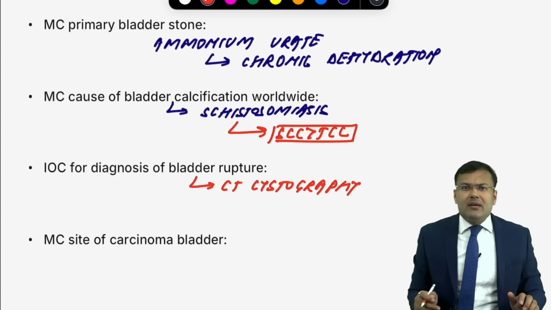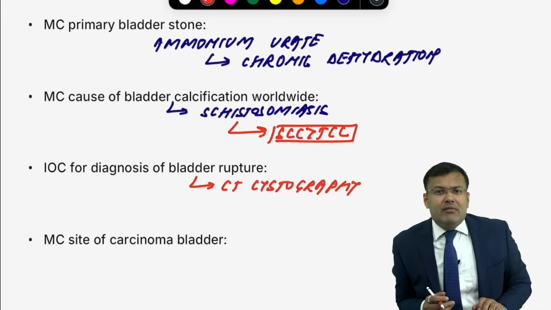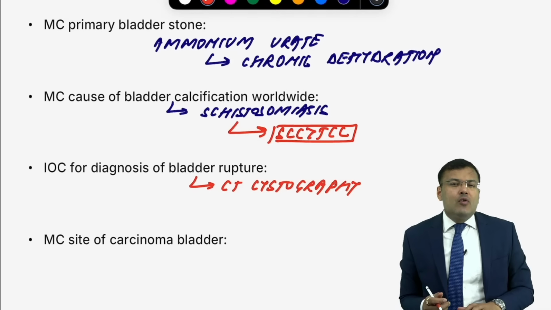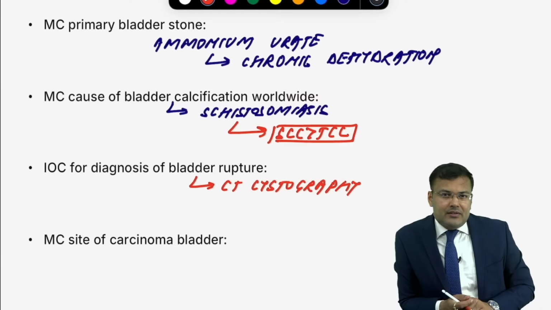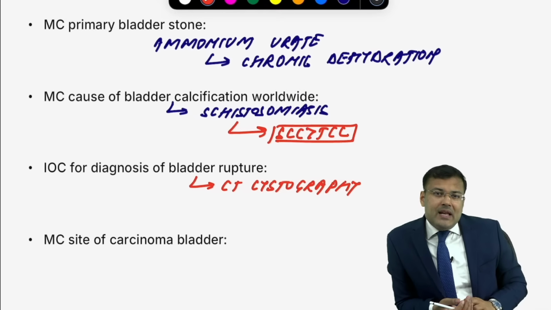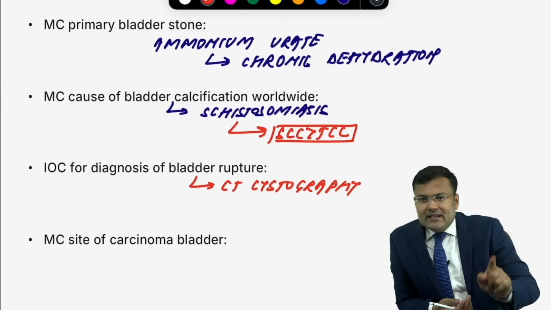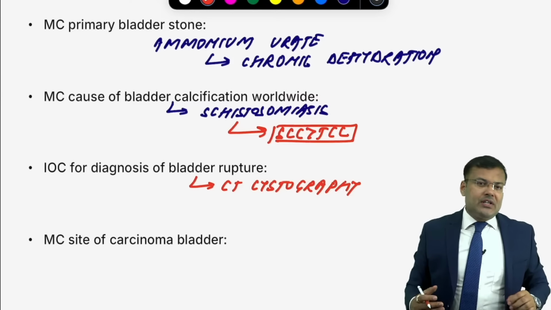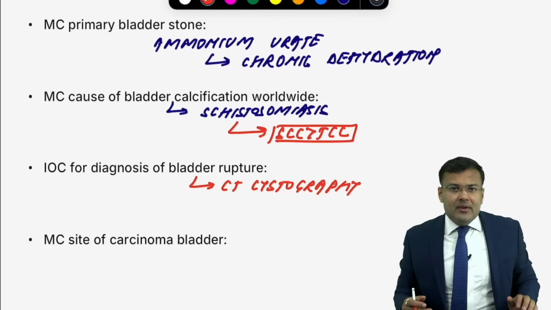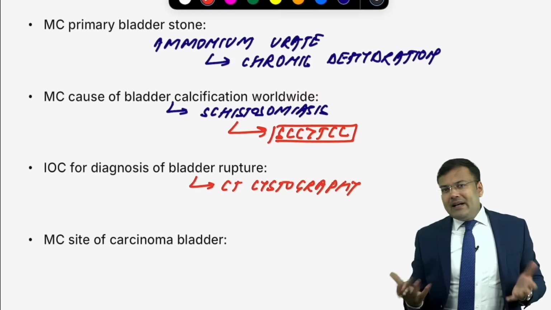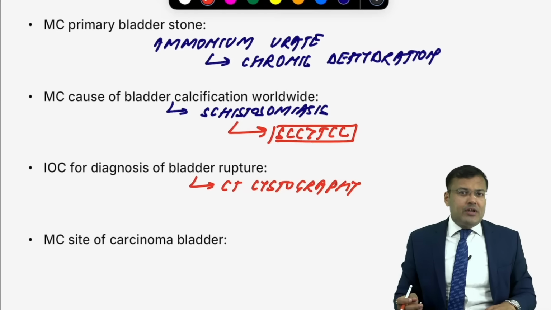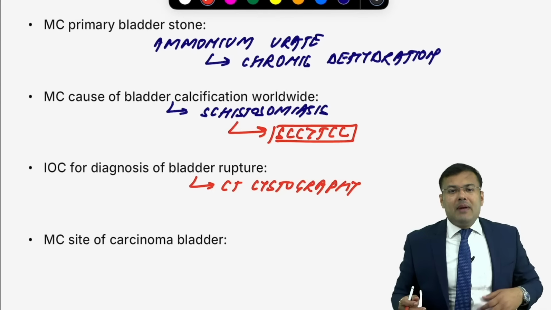Obviously, bladder is like a balloon. If balloon is ruptured, obviously it will not be distended. So any patient who is having distended bladder, what is ruled out? Bladder rupture. Bladder is ruptured, then also patient can pass urine. There can be hematuria. But if urethra is transected, urine will not be coming out. So if a patient is having urinary retention, blood at meatus, bladder is palpable, urethral injury. Bladder is not distended, suprapubic pain is there, difficulty in passing urine, but there is hematuria, it is bladder rupture.